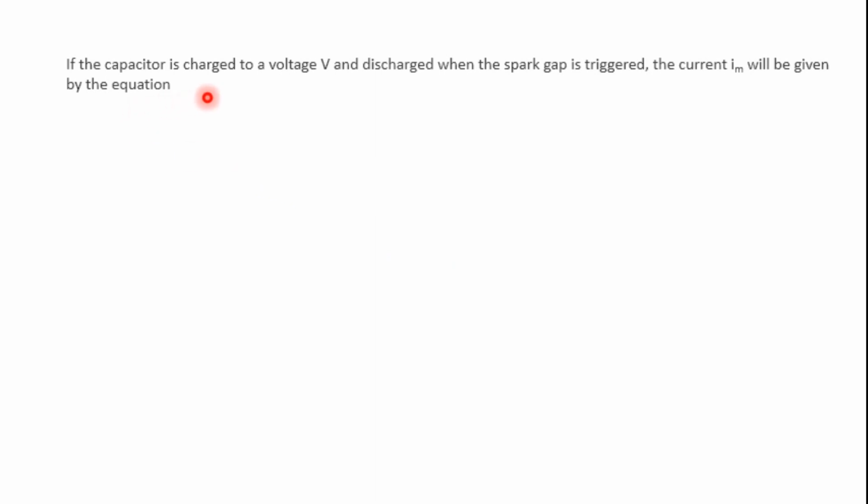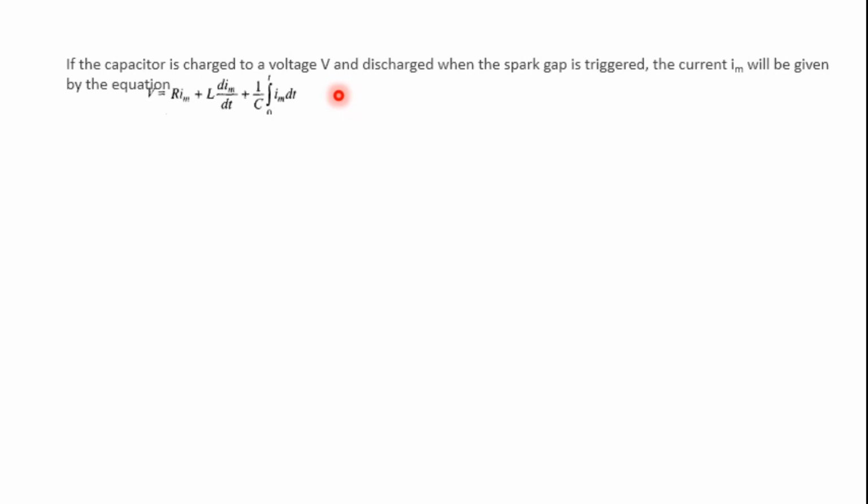Then, considering the circuit, it consists of the capacitor C, the inductor L and the resistance R. If the capacitor is charged to a voltage V and discharges when the spark gap is triggered, meaning there is some conduction at that moment, the energy which is stored across the capacitance C will be transferred to the test object R. For the current, with C, L and R and the help of the spark gap, V is equal to R into Im plus L into dIm by dt plus 1 by C integral of 0 to T Im dt.